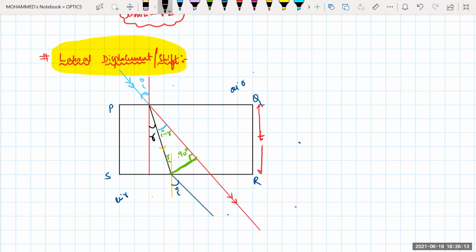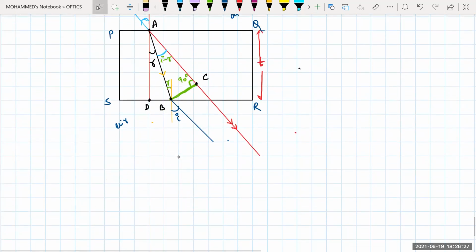So we must try to simplify this by applying Snell's law for the given condition. If I take this one as A, this one as B, this one as C, and this point as D, then in the triangle ABC, I need the shift, which is BC. I can write sine I minus R is equal to how much?